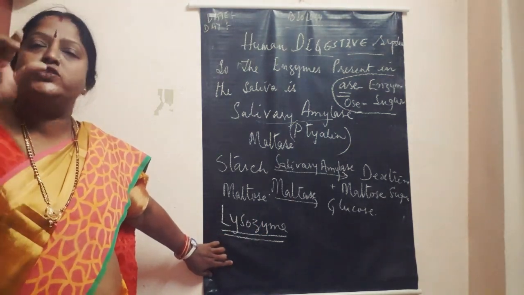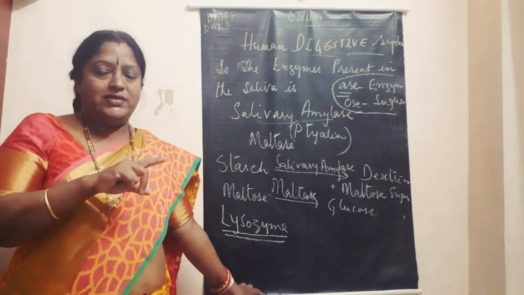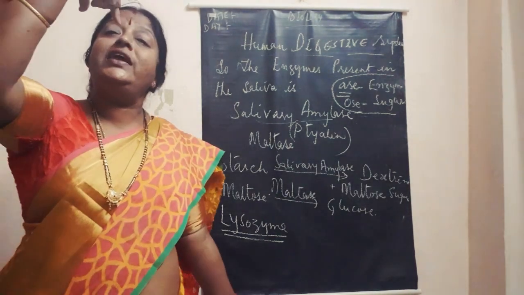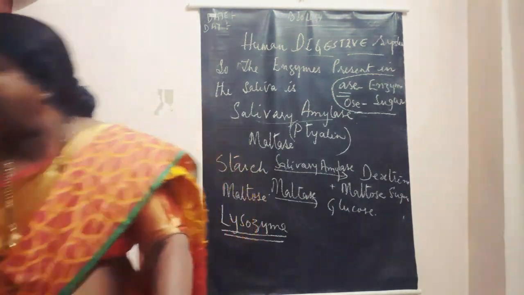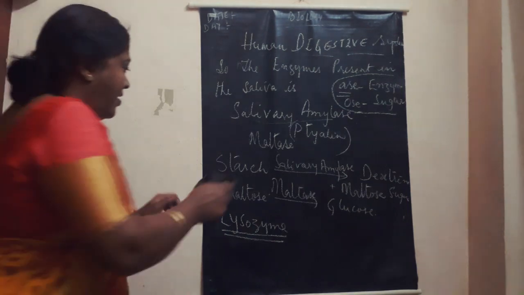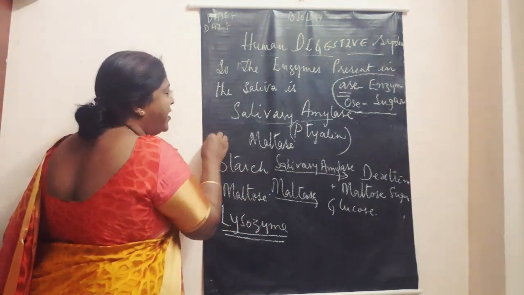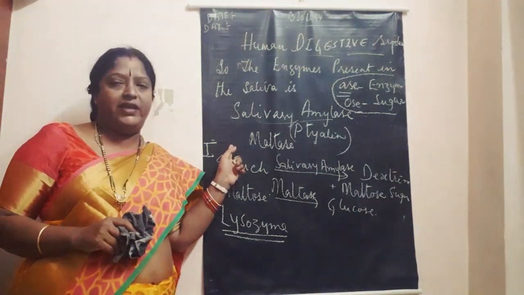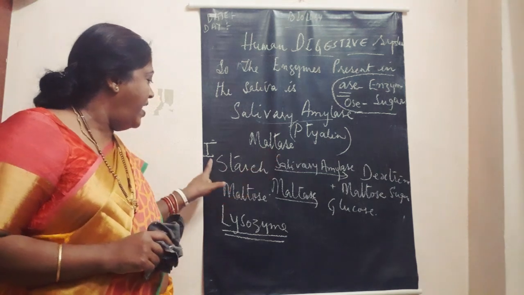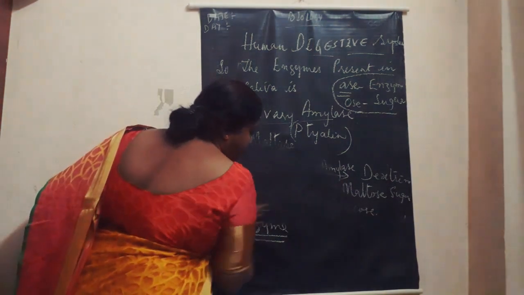Food stays for a short period in the mouth, so the starch is partially digested. Then at the posterior part of the buccal cavity, so this is finished. Keep Roman number 1 here. Side heading, you keep it as digestion in the buccal cavity, and Roman number 1. Okay, next.